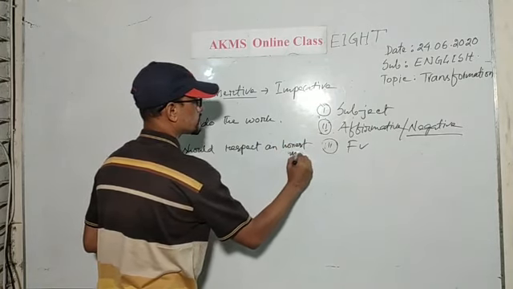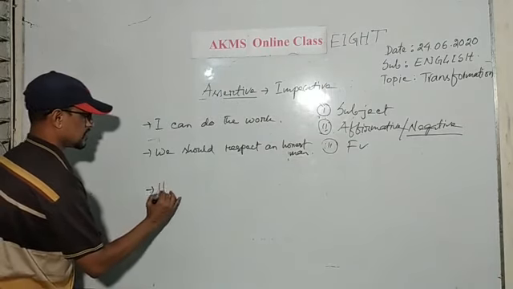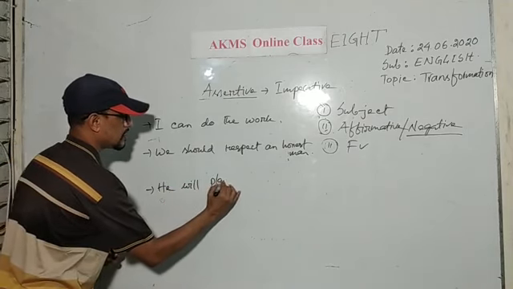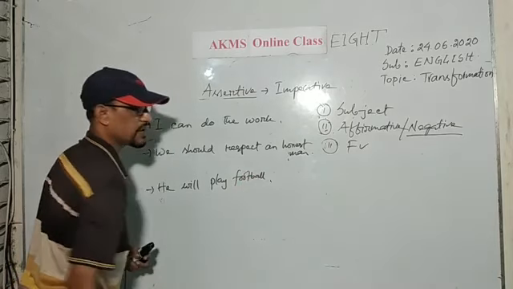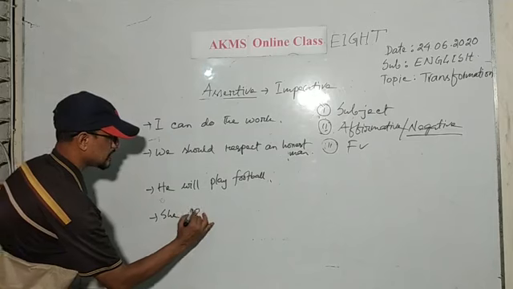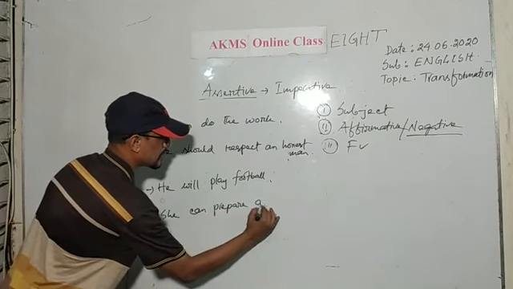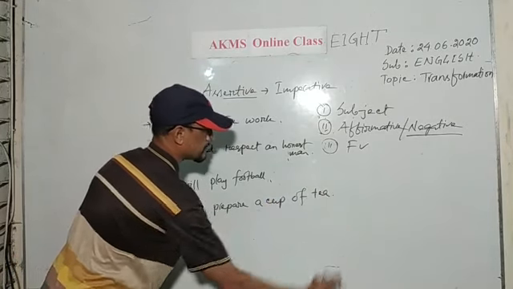We should respect an honest man. He will play football. He will play football. She can prepare a cup of tea.